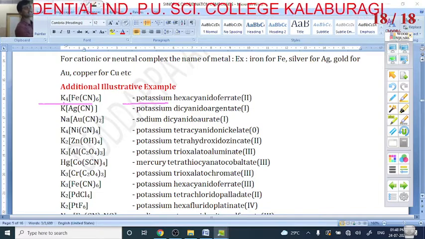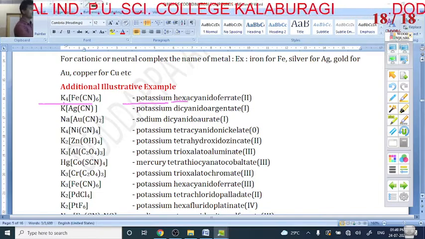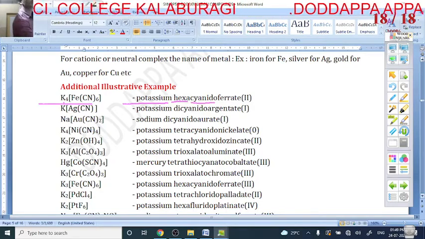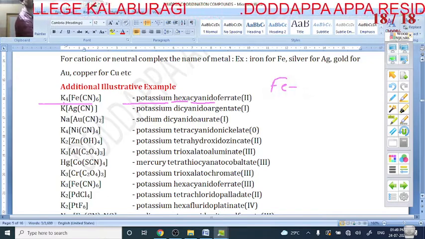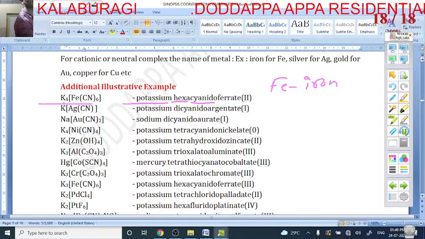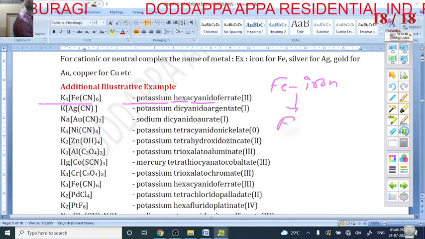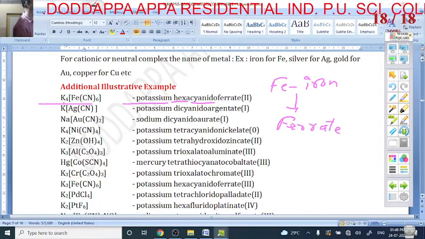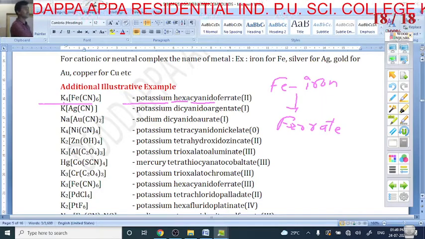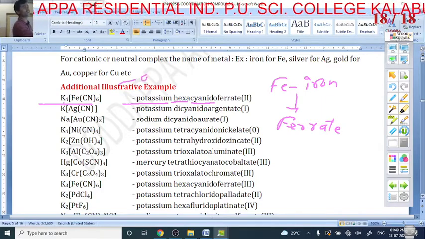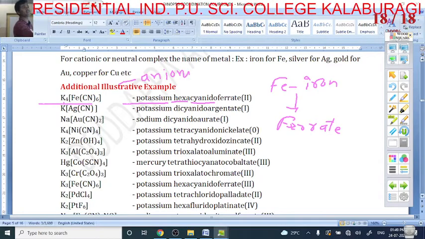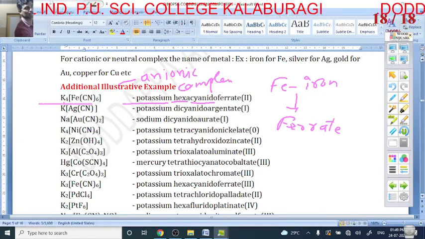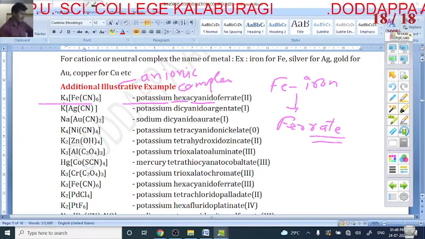How many ligands are here? 6 ligands, and 6 means hexa. What is the name of the ligand? Cyanide, but you have to write it as cyanido. Which is the central metal atom? Iron is the central metal atom, Fe. But you don't write iron, you have to write it as ferrate, because in the case of an anionic complex the central metal atom name ends with ate.